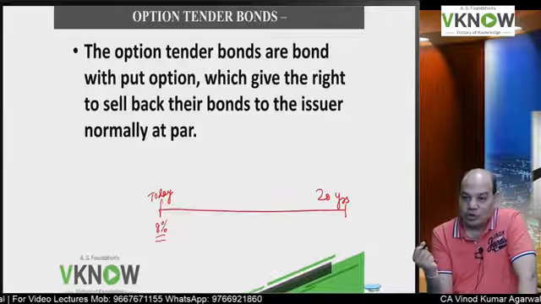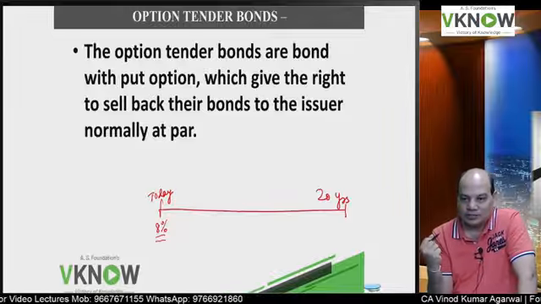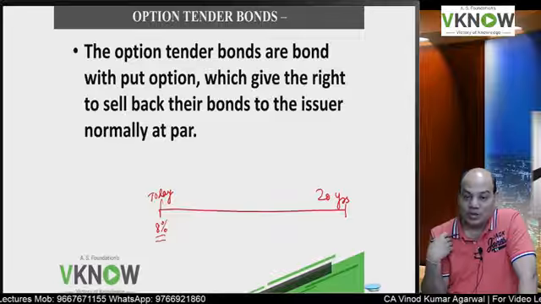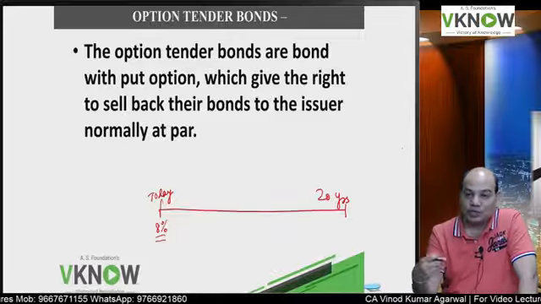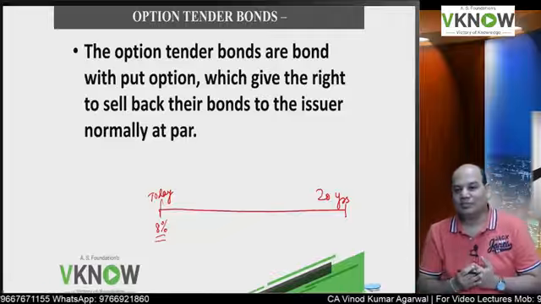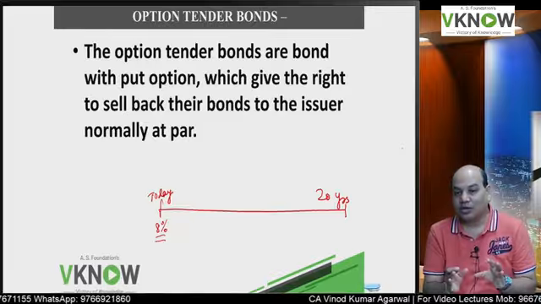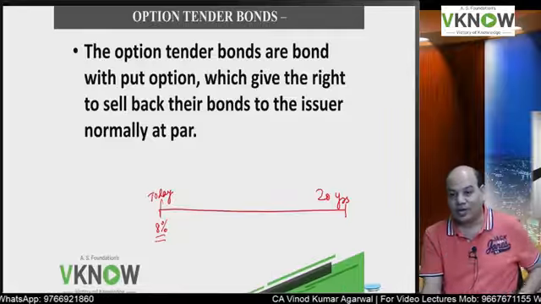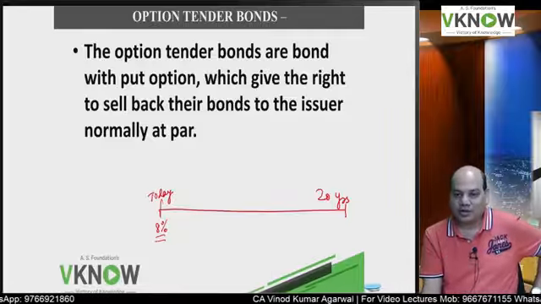So he wants to keep an option with himself, that if the market rate goes up, I should have the option to surrender the bond, receive my principal amount so that I can invest in another bond which will give me a higher interest rate.